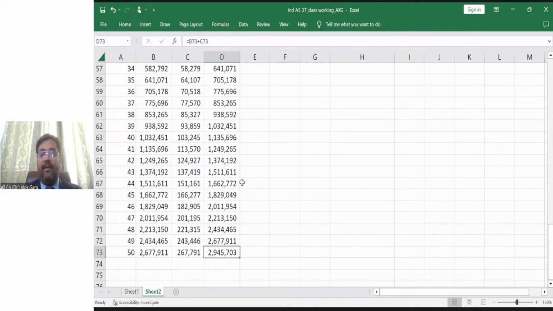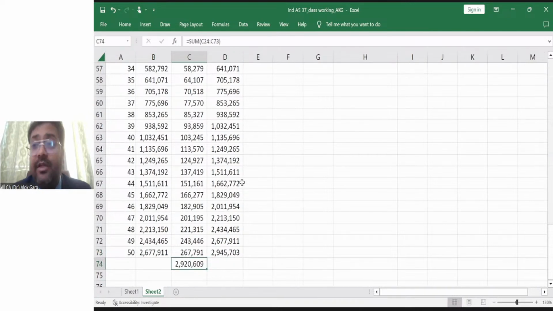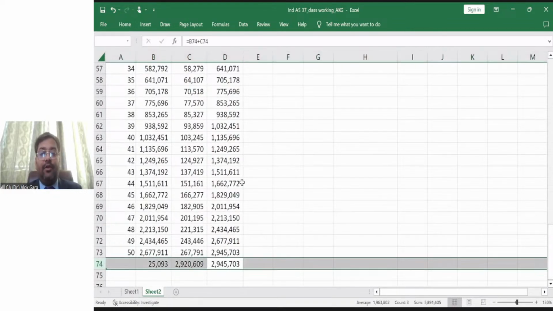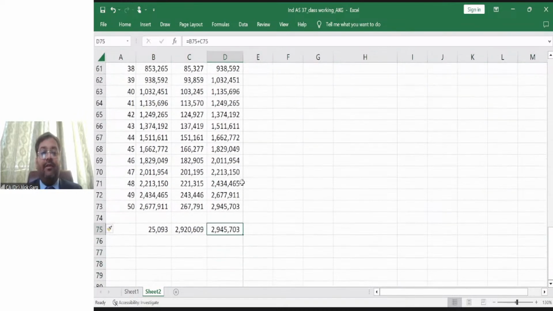29,55,703, right? So over the years, the differential has to be charged. 29,20,000 has been charged as an interest cost, right? So interest cost will be debited and provision for ARO will be credited, so that it will become 29,45,703, right? If I add 29,20,000 to 25,093, it comes out at 29,45,703, right?